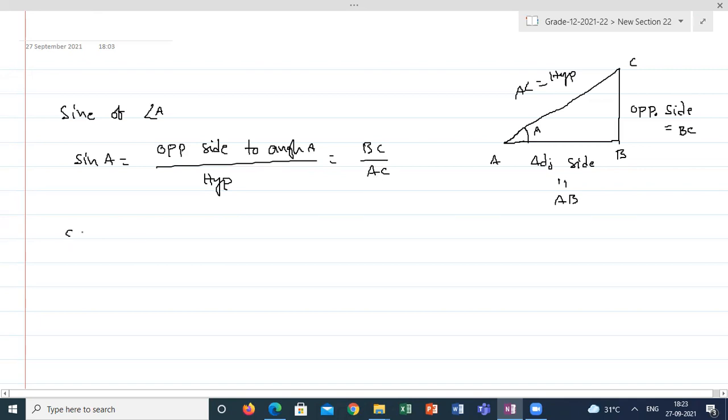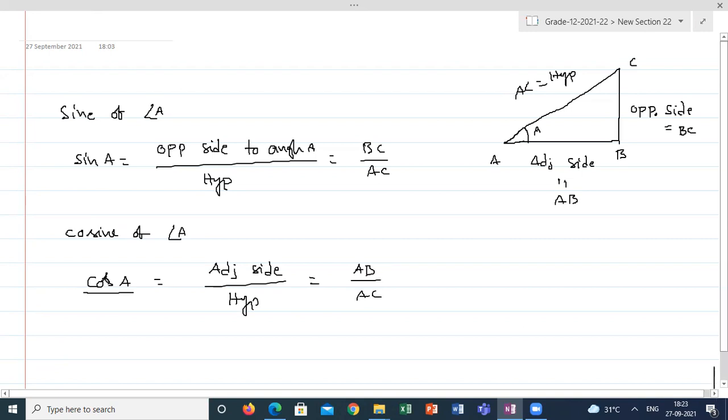The next ratio is called cosine. Cosine of angle A, we generally pronounce as cos A. We write it as cos A, and we also read it as cos A, which is the ratio of the adjacent side of the angle to the hypotenuse. That is the adjacent side divided by the hypotenuse, which is AB by AC.